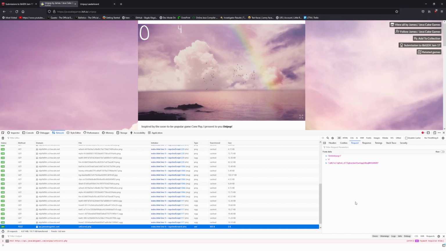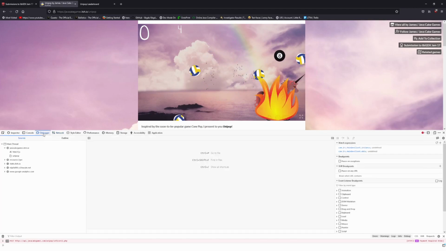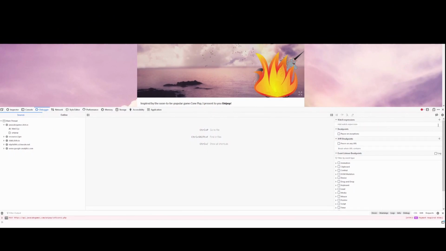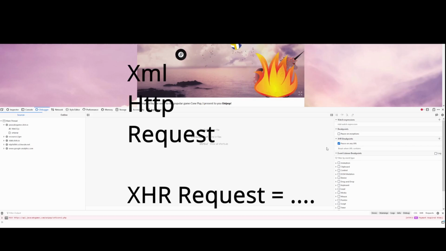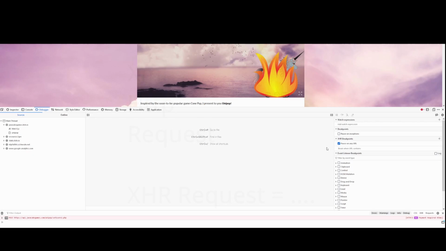We are going to continue to use the debugging tools, except we are going to use one more tool, and it is called XHR Breakpoints. Now, XHR is XML HTTP request, and that's how your web browsers send and receive any kind of information behind the scenes. While you're already on the page, your browser can use an XHR request.